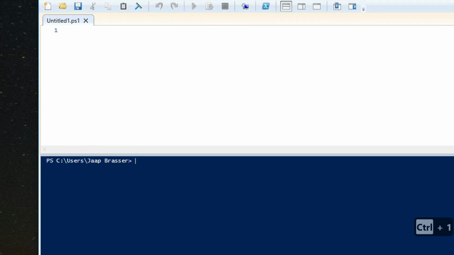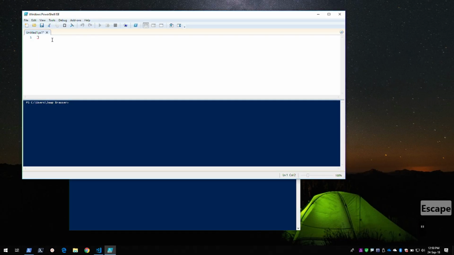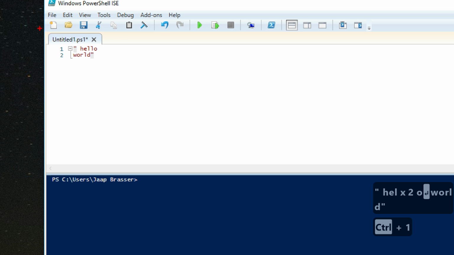And what you notice is that right here, we have a tab. We can enter text here. If we type here, we can do hello world, and we can type it on 2 different lines. So this is to be able to write scripts for PowerShell. It's available if you have Windows PowerShell installed. If you're running it on Windows Server, it's an optional installation, so you still have to manually install it, depending on your server version.